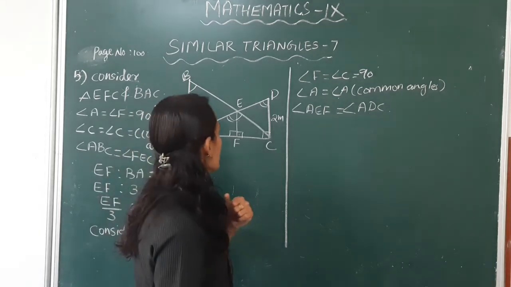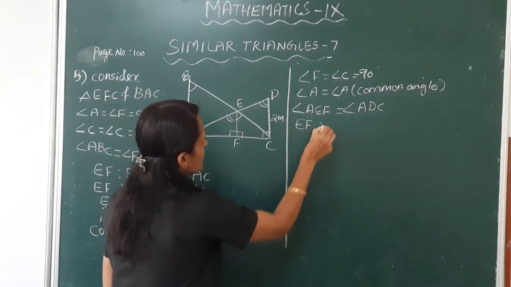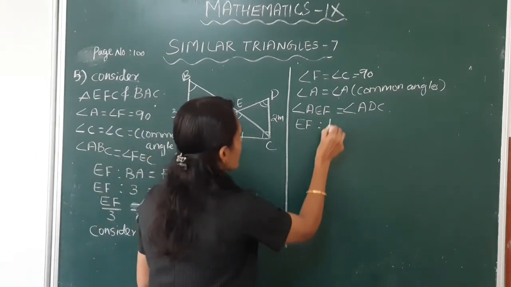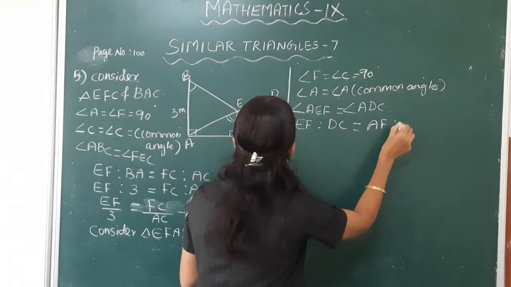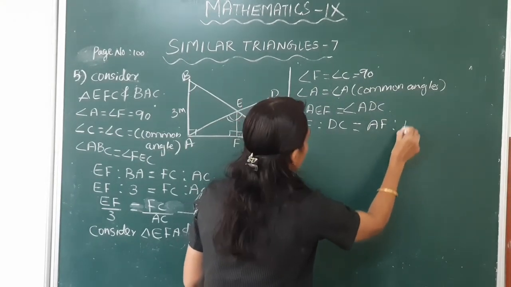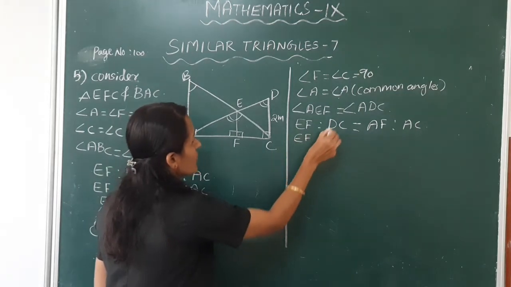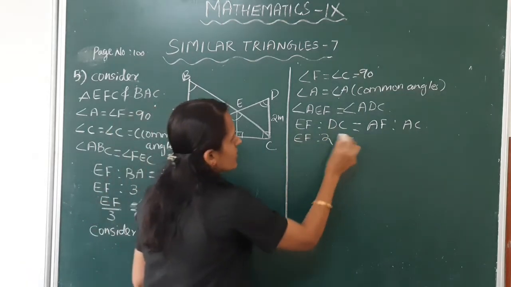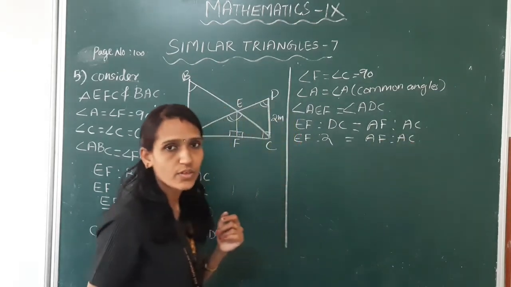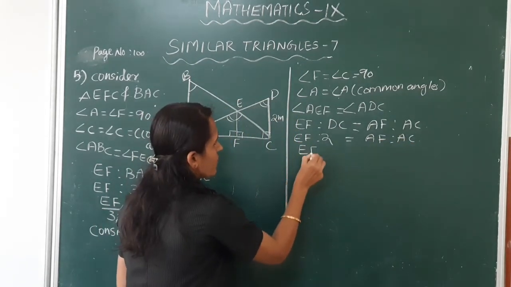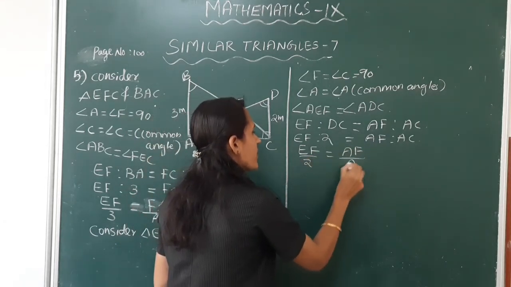So we get EF is to DC is equal to AF is to AC. Here EF is to DC is 2, equal to AF is to AC. EF by 2 is equal to AF by AC.